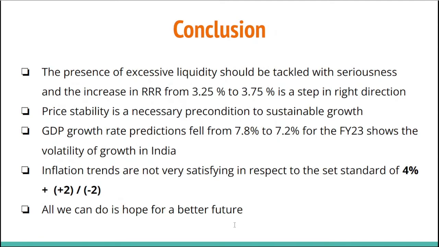Now let's move on to the conclusion of this video. The presence of excessive liquidity should be tackled with seriousness, and the increase in reverse repo rate from 3.25% to 3.75% is a step in the right direction, and the government should be praised for it. And the Reserve Bank of India should be praised for it. Price stability is a very, very necessary precondition to sustainable growth for any country. GDP growth rate predictions fell from 7.8% to 7.2% for the financial year of 2023, which shows the volatility of the growth of the GDP in India.